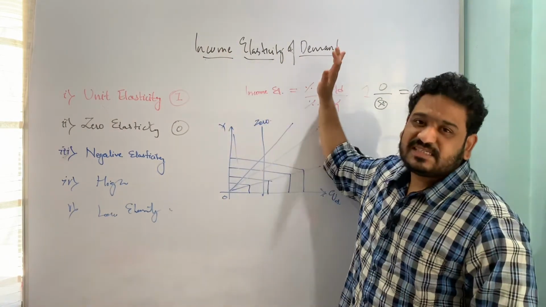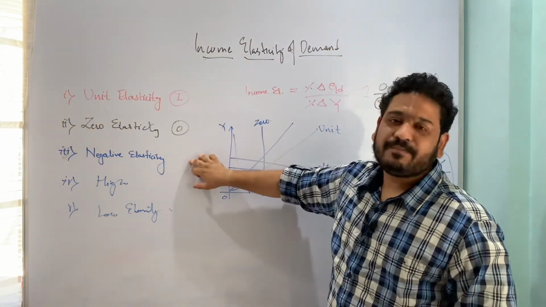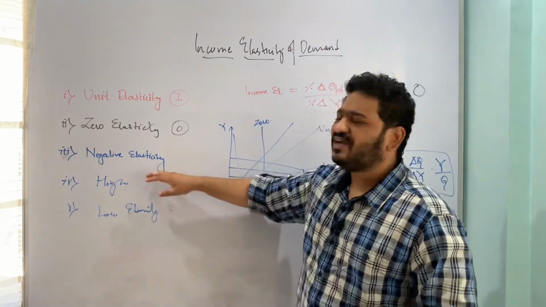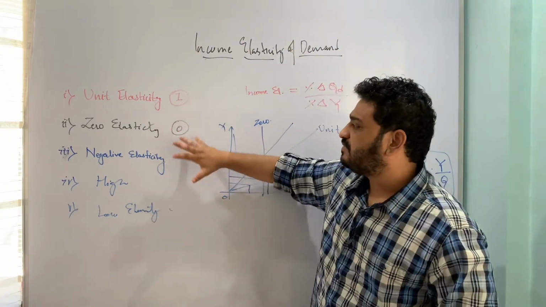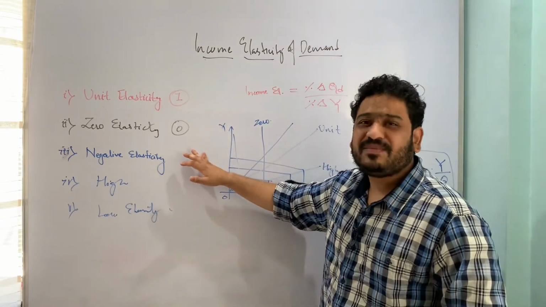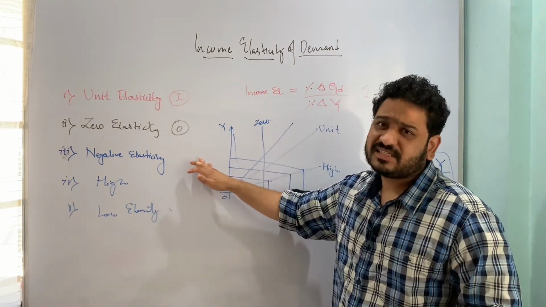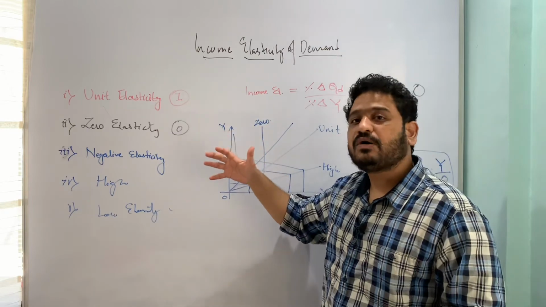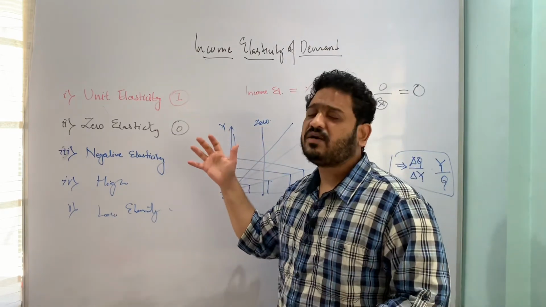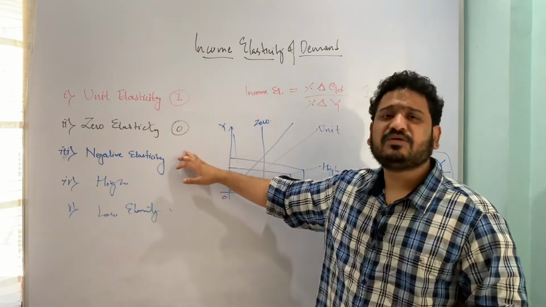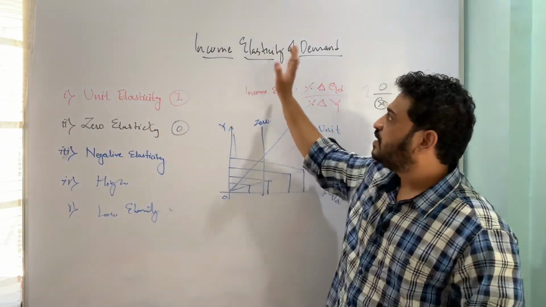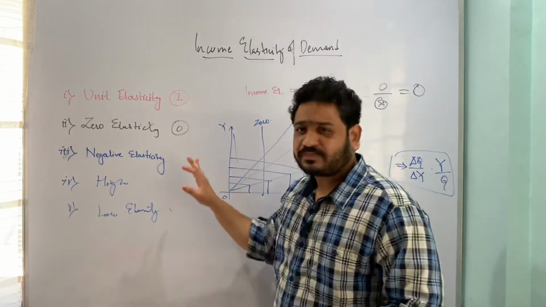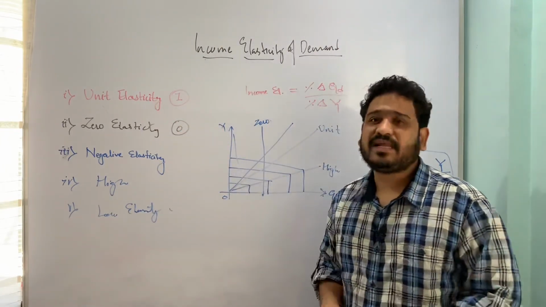Income elasticity of demand. The first three are very important. Please make sure that you keep in mind the high as well as low case, but these three are very important. I'll be using negative income elasticity in some other lectures to give you a sense of what Giffen goods are, inferior goods and all of that. So please make sure that you remember the case for negative income elasticity. I hope the concept of income elasticity is pretty much clear.